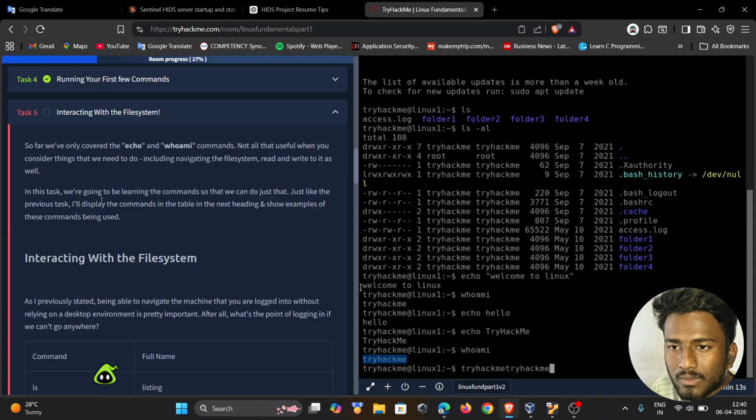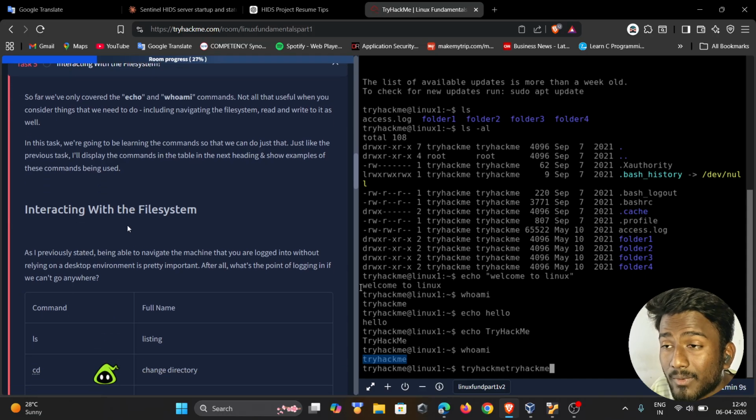So, interacting with the file system. The file system is a really important part of Linux because we need to know what the use of a file is and which data comes with which file.